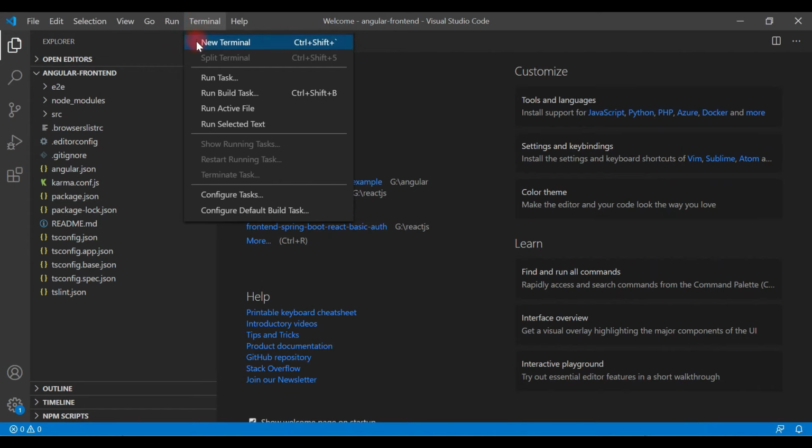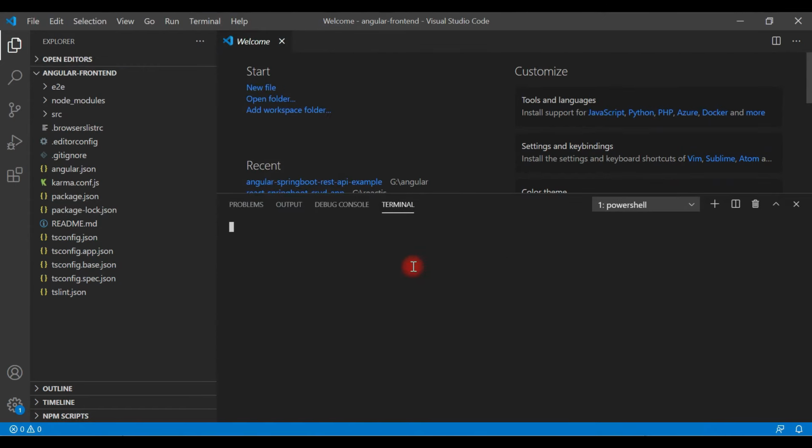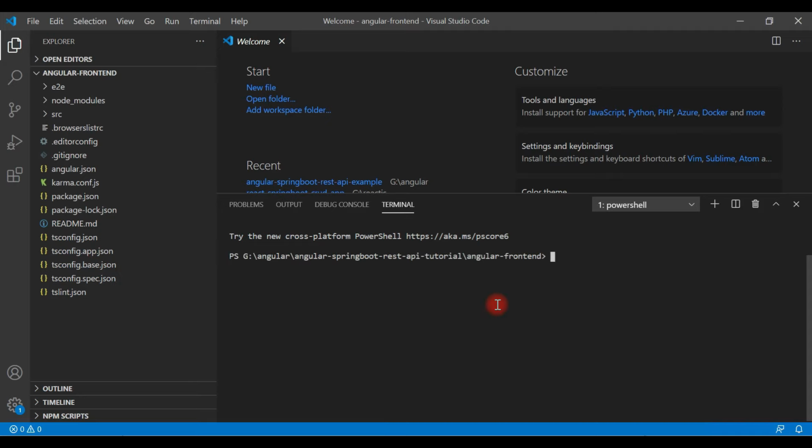Go to the integrated terminal, choose new terminal, and we are going to use the integrated terminal to create components, to run the Angular application, to create Angular services, TypeScript classes, etc. To run our Angular application, we are just going to use the command ng serve. Okay, hit enter.